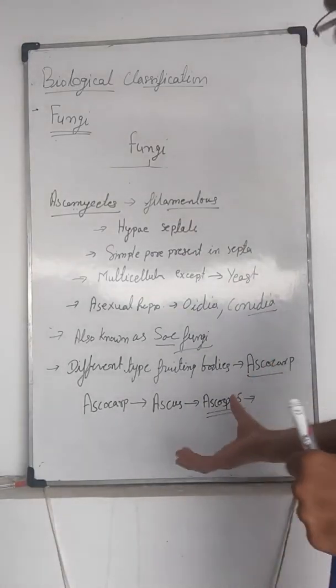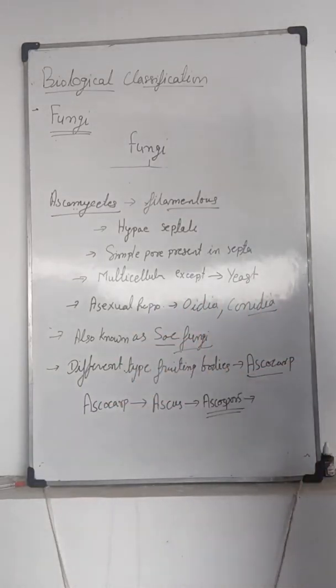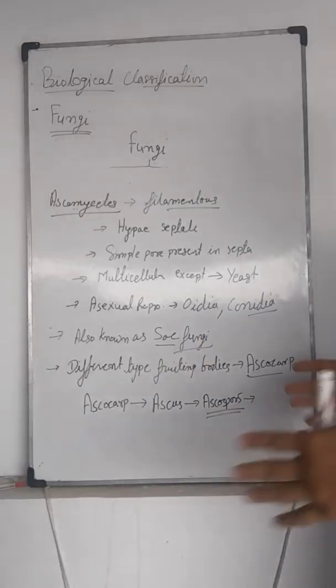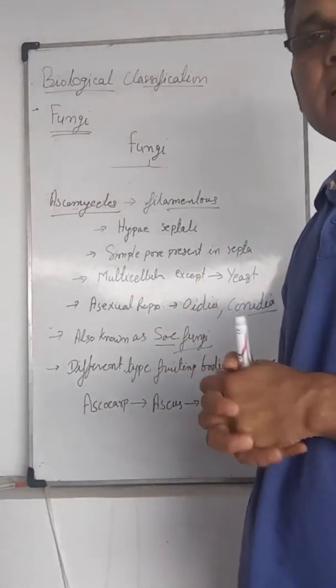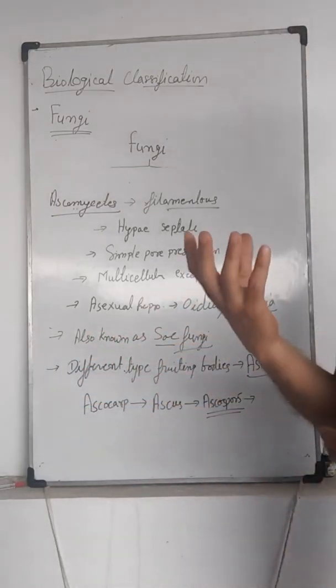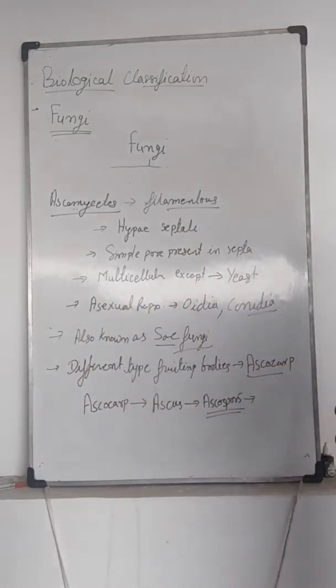These ascospores germinate to form new fungal filaments. Different types of ascocarp exist according to their opening and shape: perithecium, apothecium and cleistothecium.